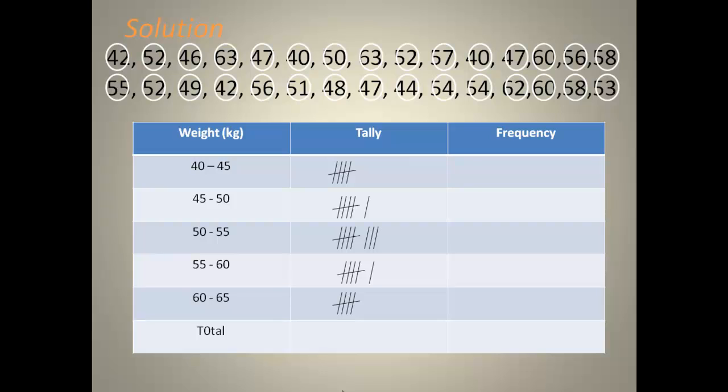So after that, we count the number of tallies for each boundary, and we know that the first one is 5, the second one is 6, the third one is 8, and then the next boundary is 6, and the last one is 5. So in all, when we total the frequencies that we have, it should be equal to the number of students given, and that is 30.